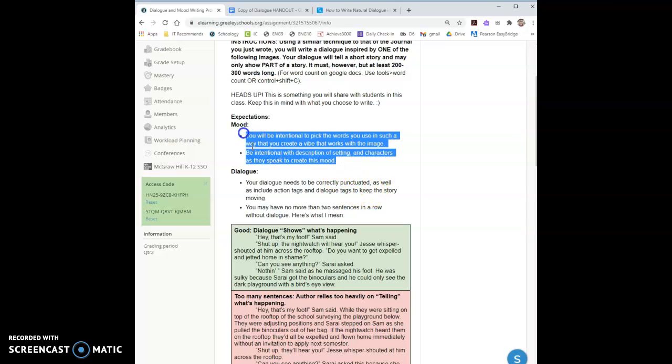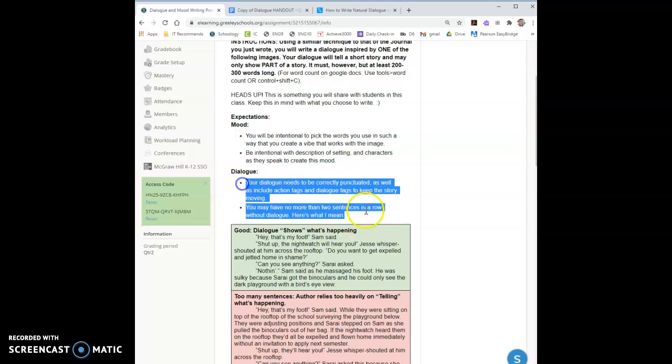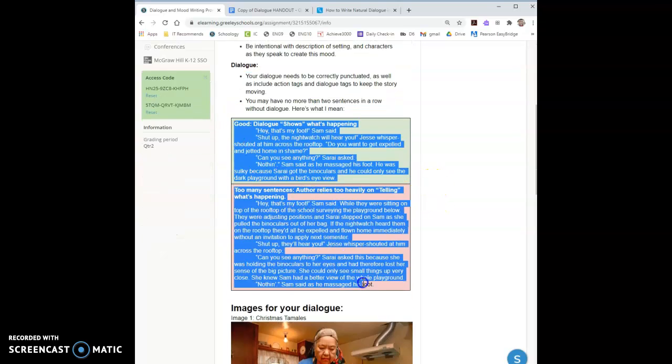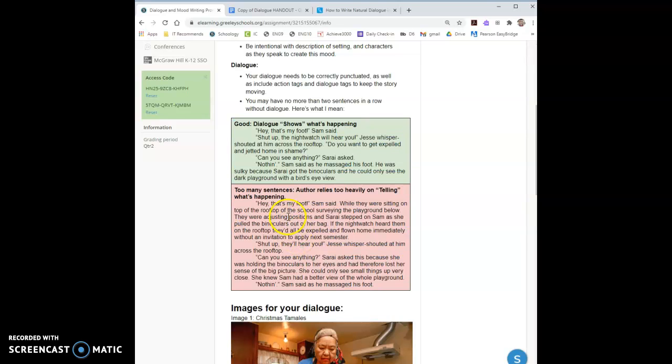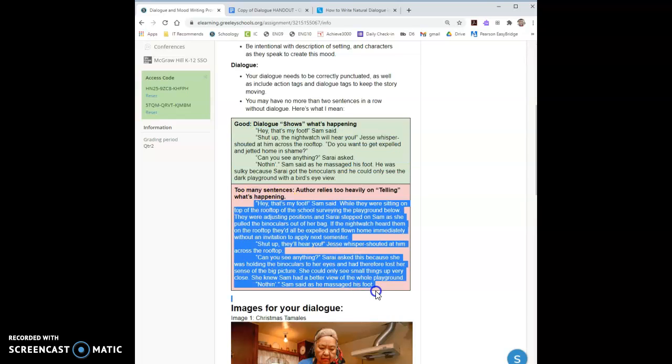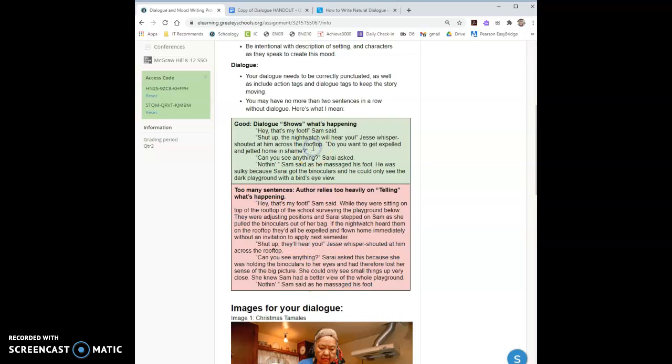So here's your mood instructions. Here's your dialogue instructions. Read those carefully. Clarification on good dialogue versus not so great: good dialogue is going to show what's happening, versus not so good dialogue spends too much time telling. So you can already see there's less words in this good section than in this section. They tell the same story, but one of them shows it through the conversation. The other one tells it through a lot of background info. You do not want to tell the story. You want to show it. So read through those and look at the differences there.